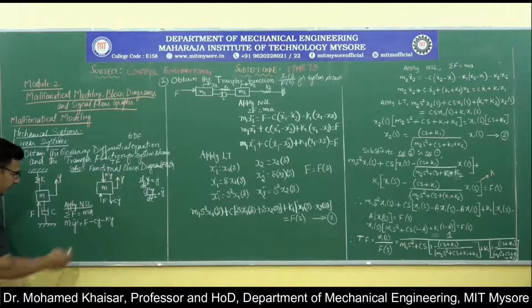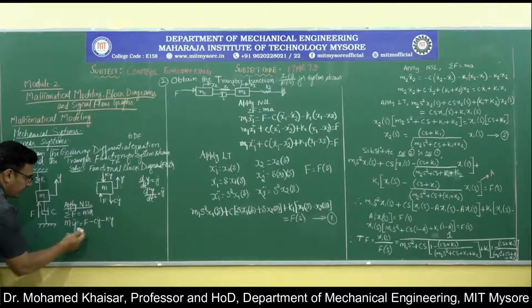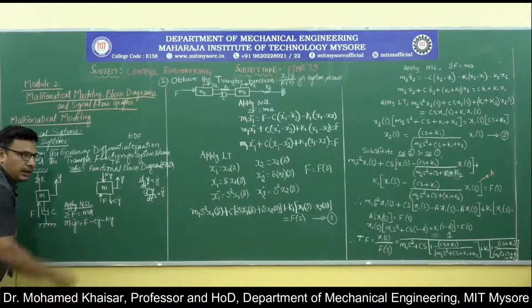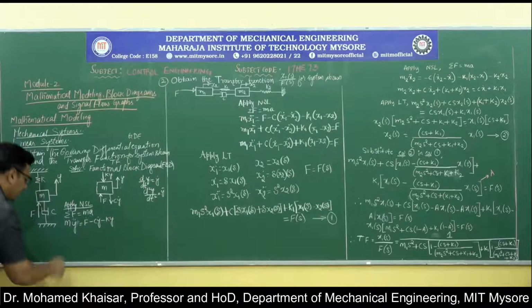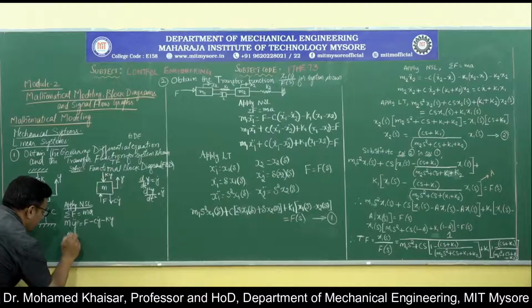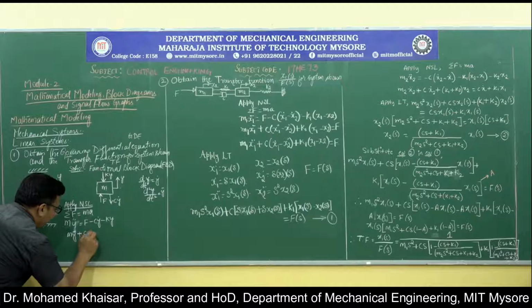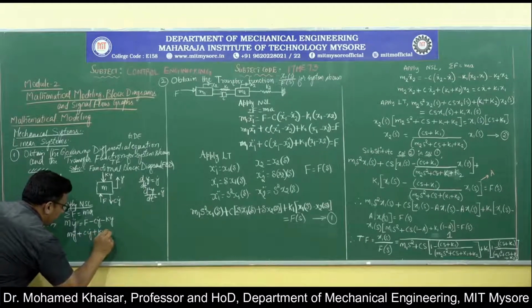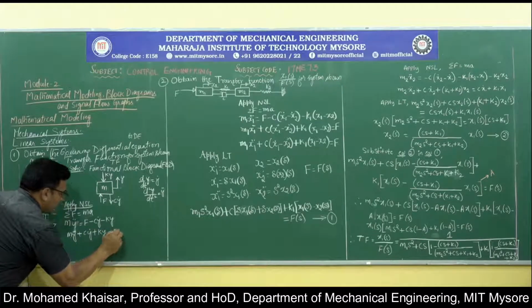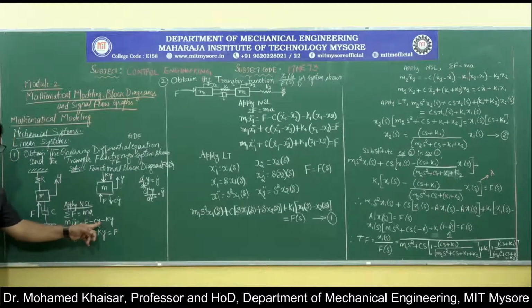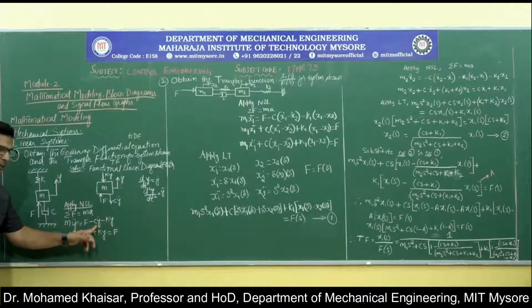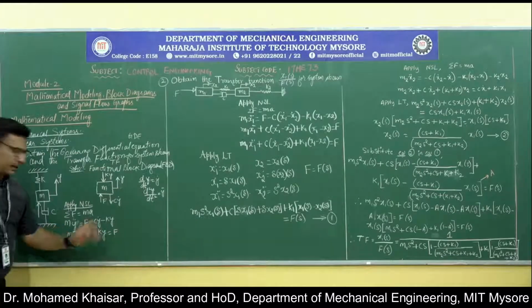Now what I'll do is collect all these y terms on one side and keep the force F on the other side. So my double dot plus cy dot plus ky is equal to F. What I have done here is I have just transferred the spring force as well as the damping force onto the left hand side, so that all the terms with y come on one side and the disturbing force remains on the other side.